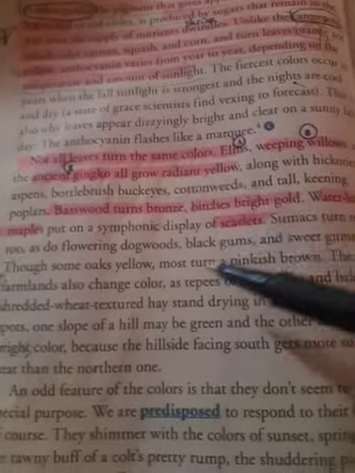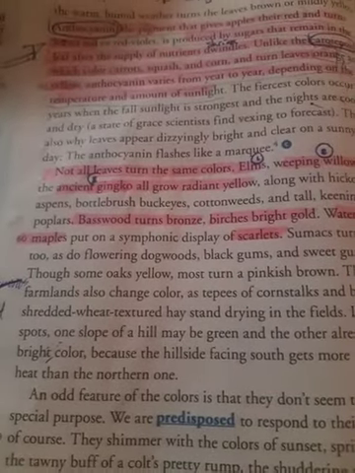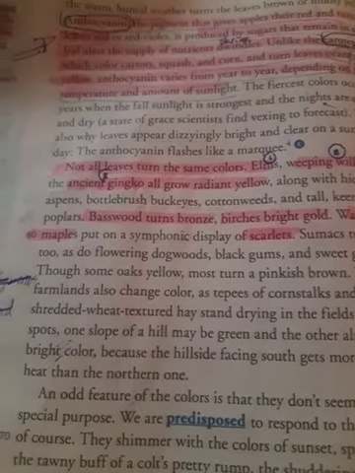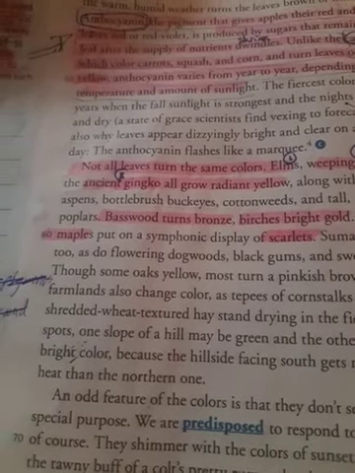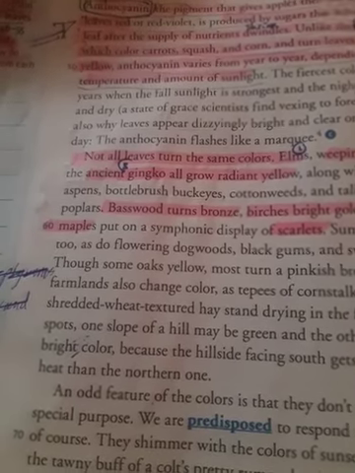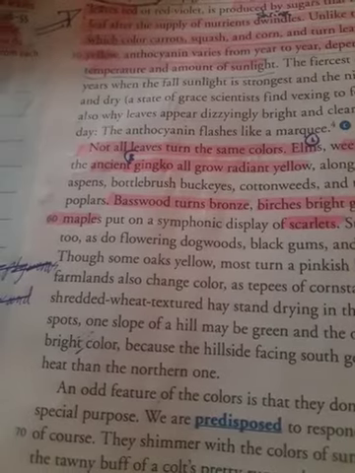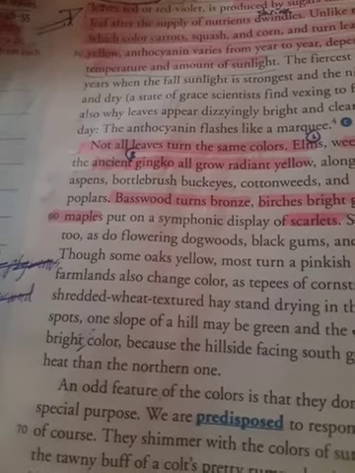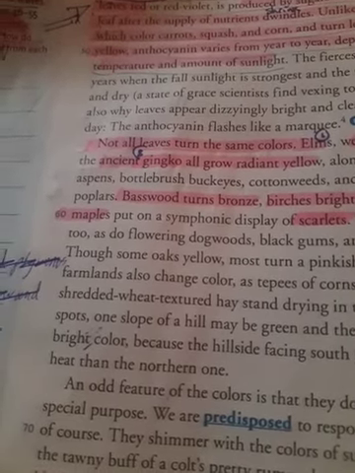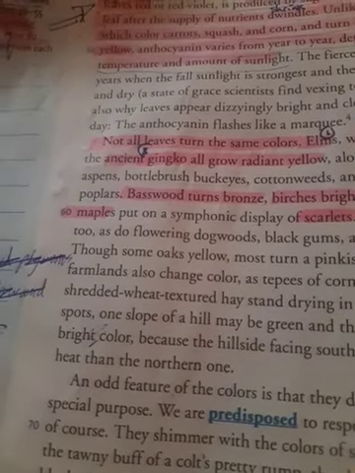Now highlight these lines. The author here informs us that this process occurs all over the world and explains that different trees and species of plants in other parts of the world change to different colors due to the climate.